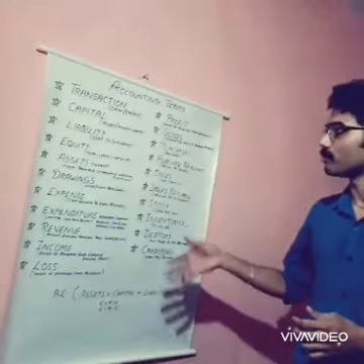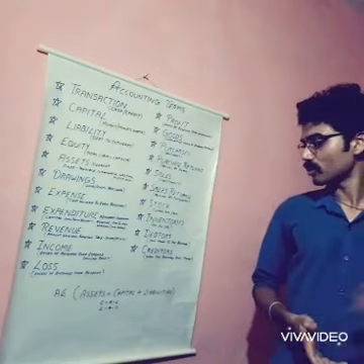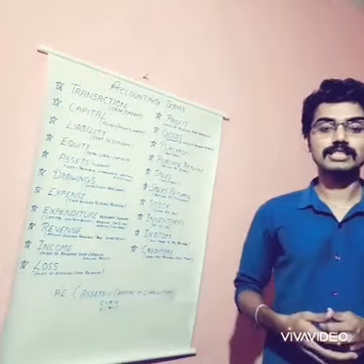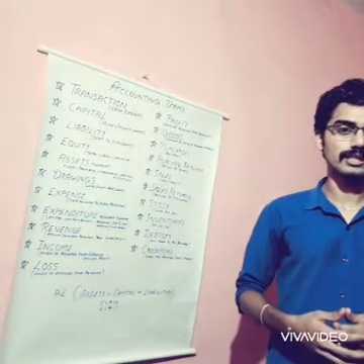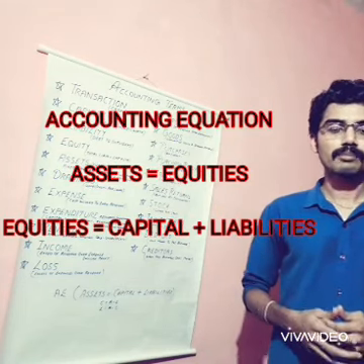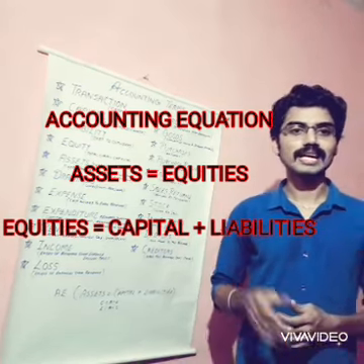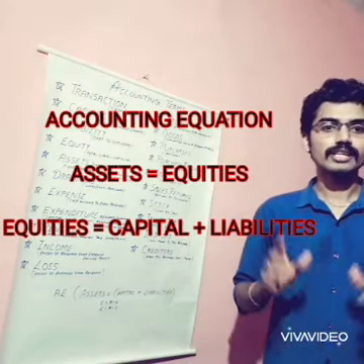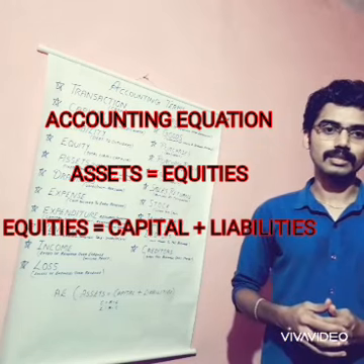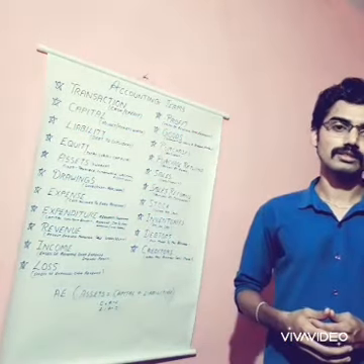So these are the main important accounting terms in a business. And one more thing I have to say, the balance sheet equation or the accounting equation, that is assets equal to capital plus liabilities. Capital plus liabilities can be called equity. So we can simplify it in a form that assets equal equities. So equity means capital plus liabilities. These are the basic accounting terms that are used in the business.